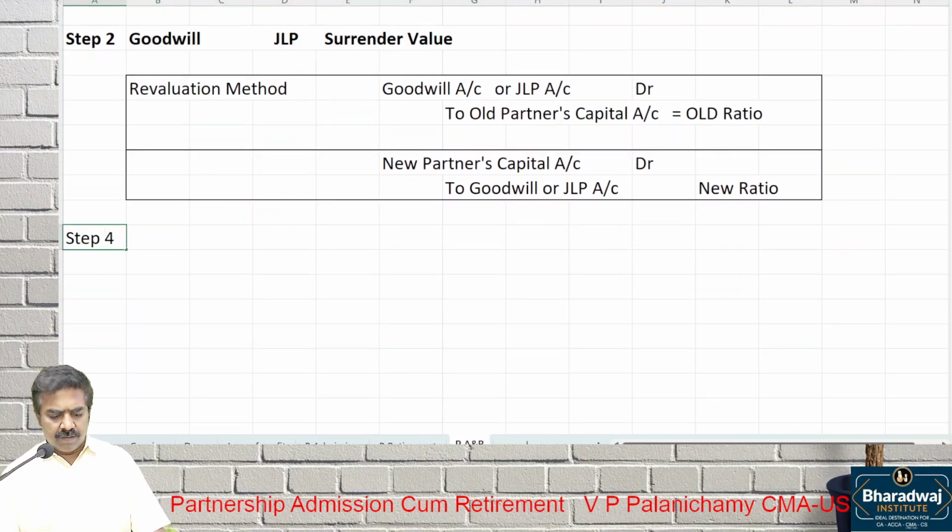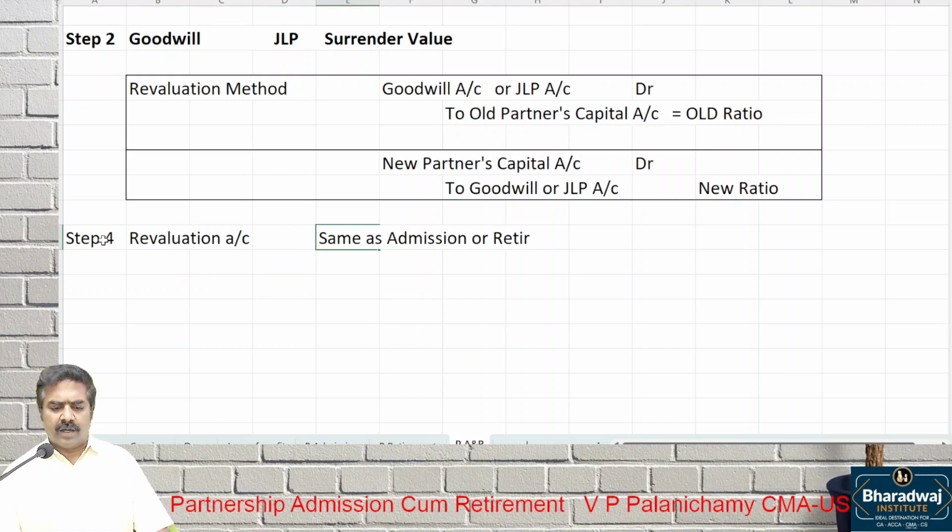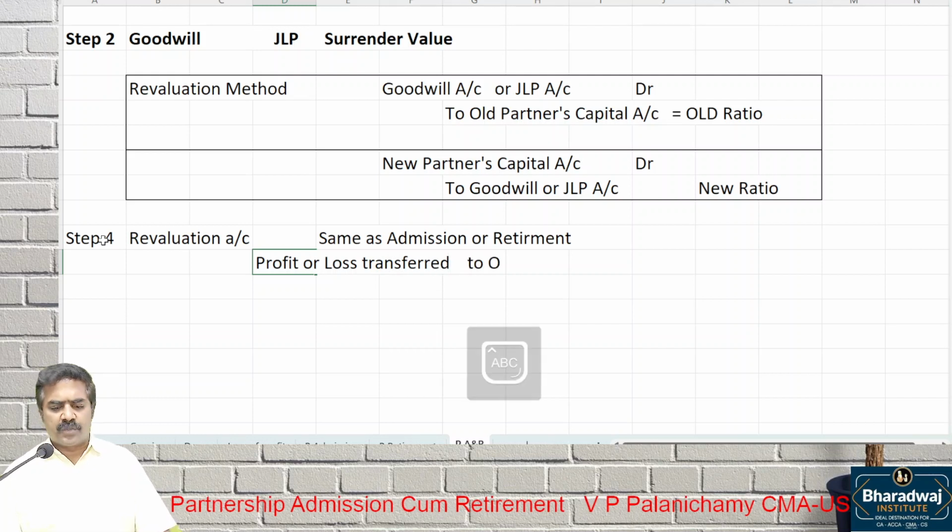Step 3, revaluation account, same as admission or retirement. Profit or loss is transferred to old partners in old ratio.